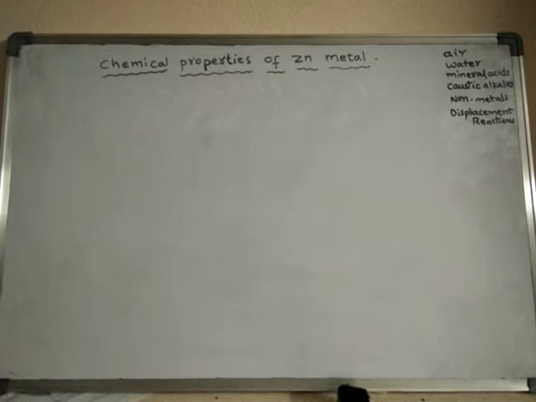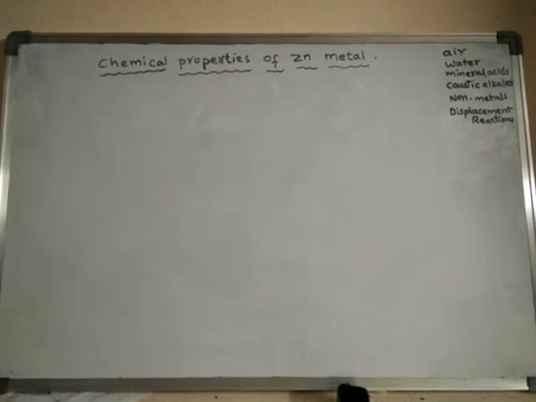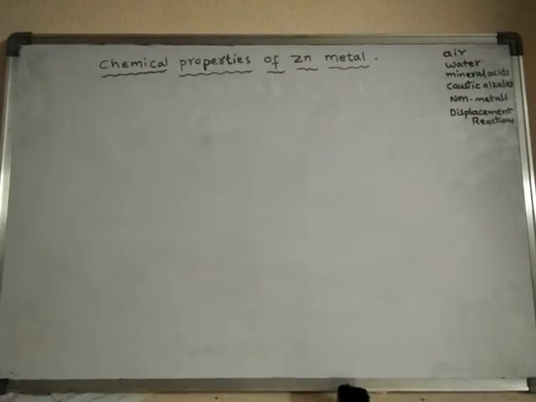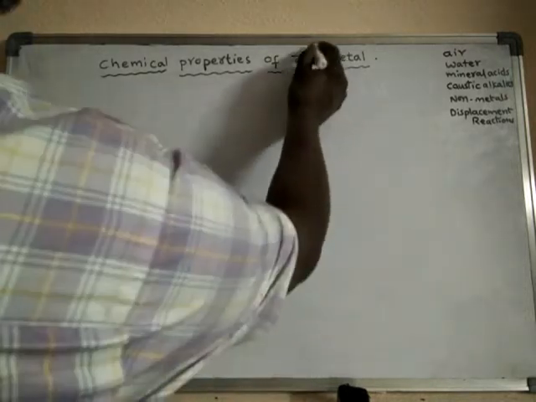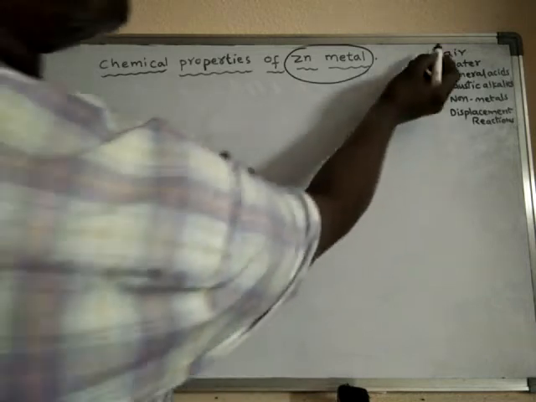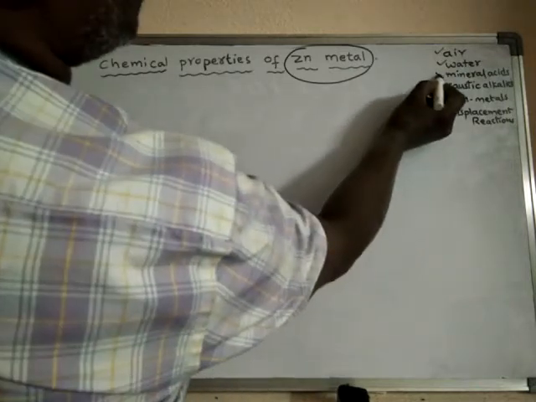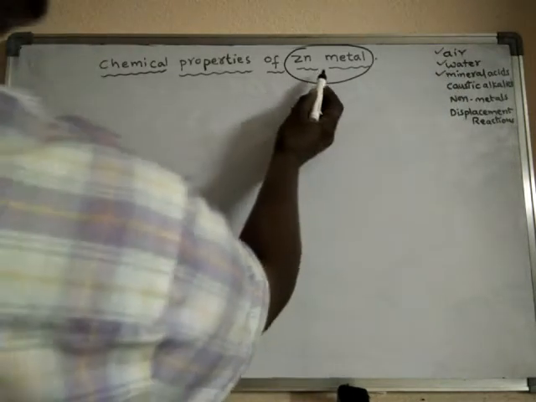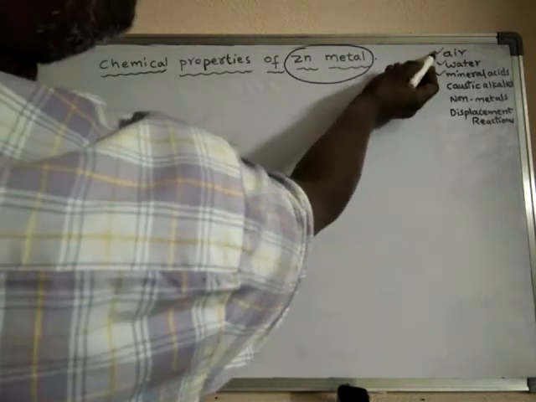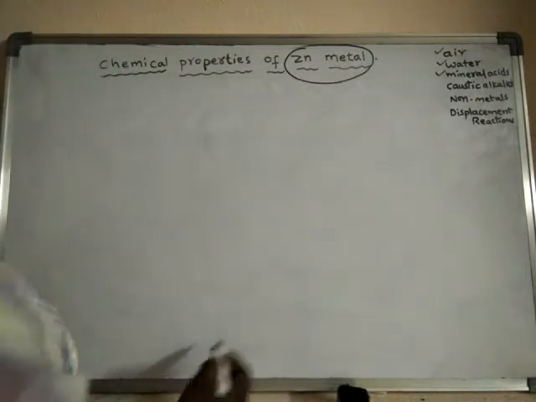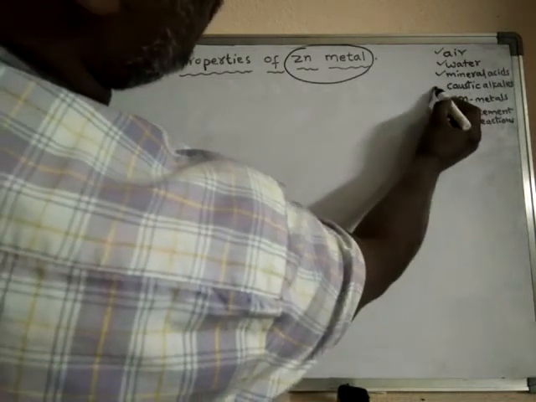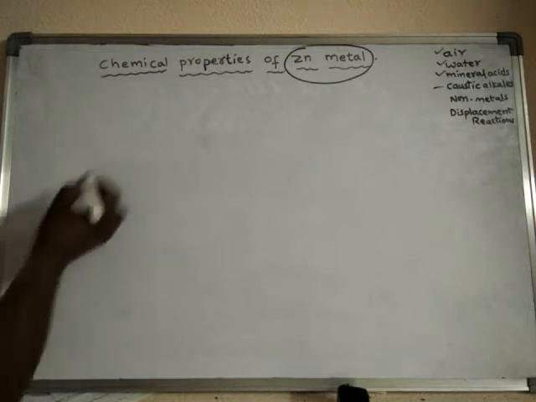So in our previous video, we learned some of the chemical properties of zinc metal. In this video we will learn some more properties. Zinc metal reacts with air, with water, and with mineral acids. We have learnt these reactions in our previous video. Now we will learn about the chemical reaction of zinc with the caustic alkalis.